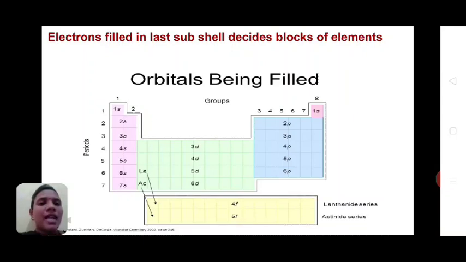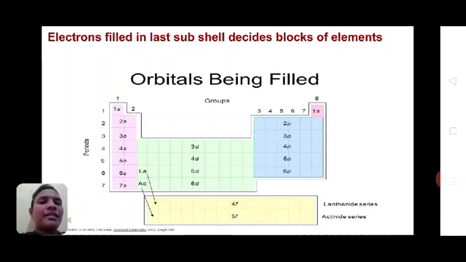The d series starts from the 4th period and completes in the 7th period. So D block elements are present in the 4th, 5th, 6th and 7th periods. In the 4th period, the outermost electron enters the 3d shell. In the 5th period, the outermost electron is present in the 4d shell.